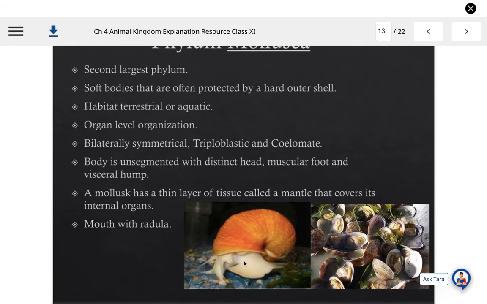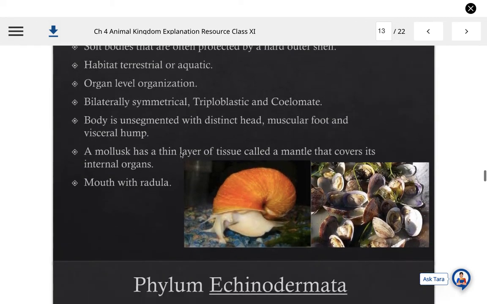You can see the soft-bodied animal with muscular foot and visceral hump here. These are the oyster shells, and this is the Pila or snail. And these are the oyster shells in which the soft-bodied animal is present. A mollusk has a thin layer of tissue called a mantle that covers its internal organs, and the mouth has a special organ known as radula. This is the phylum that we have covered.